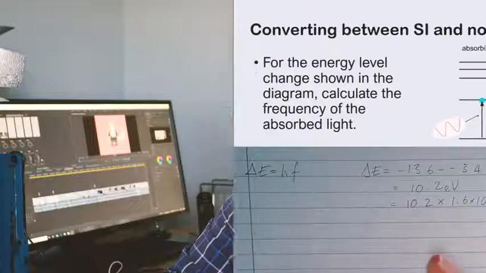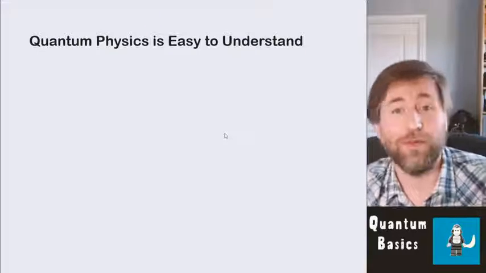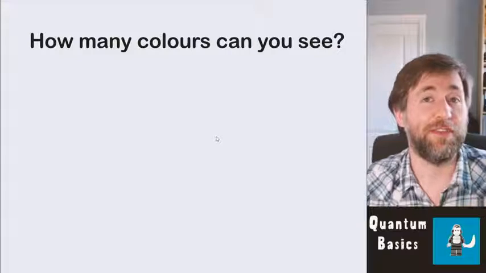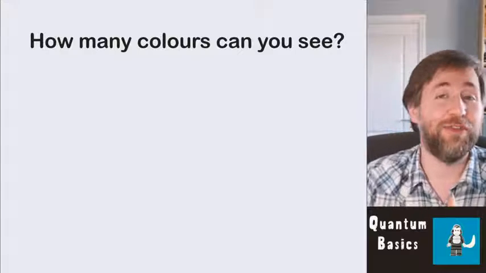I'm going to teach you how to describe quantum behaviors, and I'm going to teach you how to make the calculations in it as well. In fact, quantum physics is really easy to understand, or at least it is at A level. Let's start establishing a few things. Quantum is about discrete energies, and it's about the emission and absorption of light from atoms.